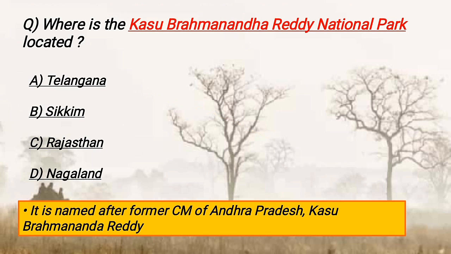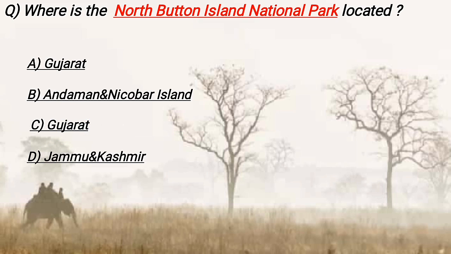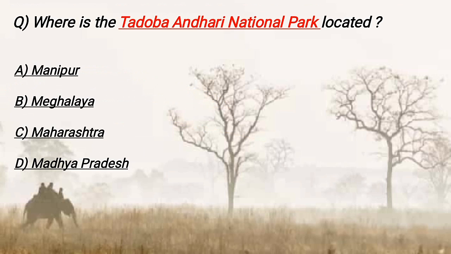Where is the Kasu Brahmananda Reddy National Park located? It is located in Telangana, and it is named after the former Chief Minister of Andhra Pradesh, Kasu Brahmananda Reddy. Where is the Indravati National Park located? It is located in Chhattisgarh. Where is the North Button Island National Park located? It is located in Andaman and Nicobar Islands. Where is the Tadoba Andhari National Park located? It is located in Maharashtra.